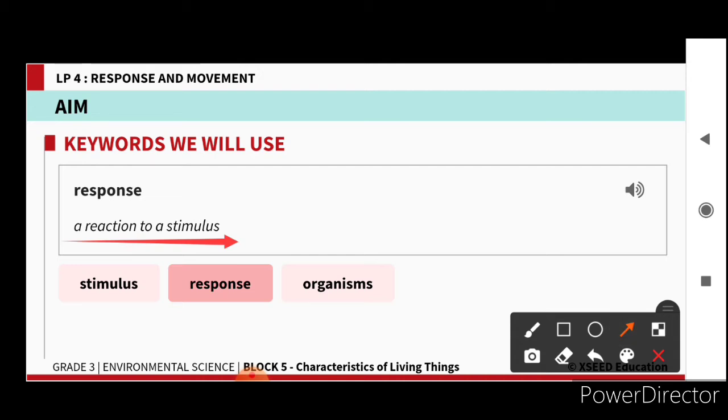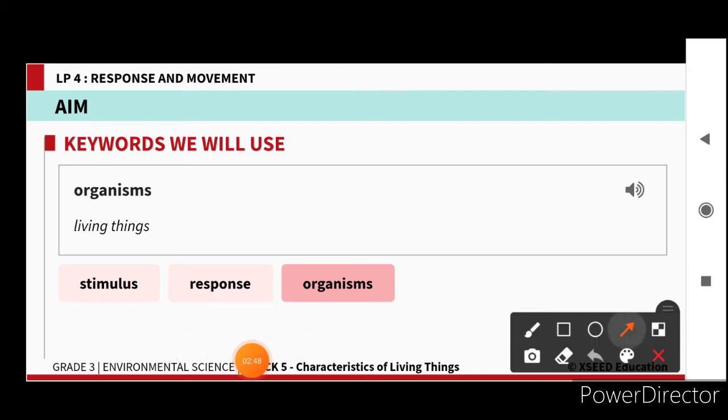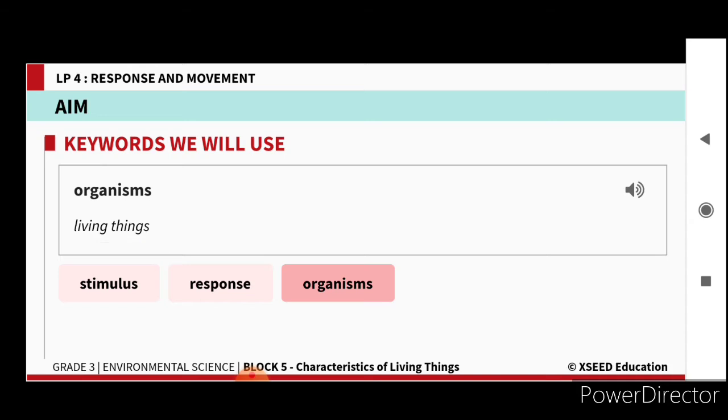And the next word is organisms. You know this very well because we use this word every time. Organisms means living things. Living things are also called organisms. There are n number of living organisms on planet Earth.